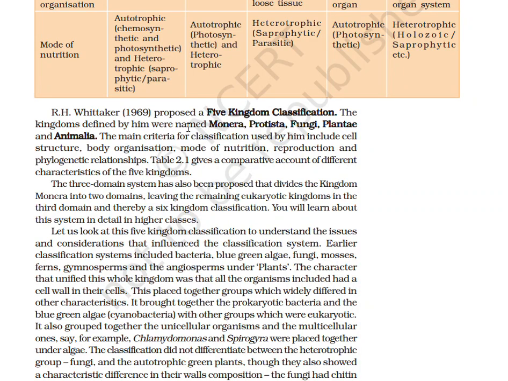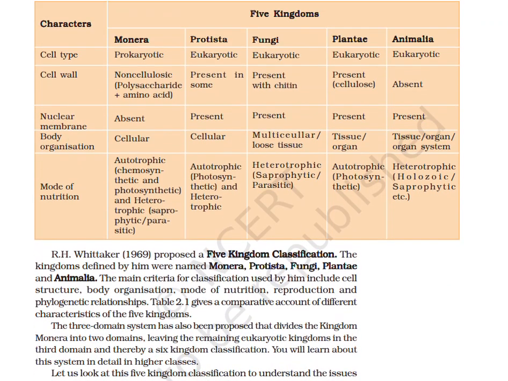R. H. Whittaker in 1969 proposed a five-kingdom classification. The kingdoms defined by him were Monera, Protista, Fungi, Plantae, and Animalia. The main criteria for classification used by him included cell structure, body organization, mode of nutrition, reproduction, and phylogenetic relationships. Table 2.1 gives a comparative account of different characteristics of the five kingdoms.